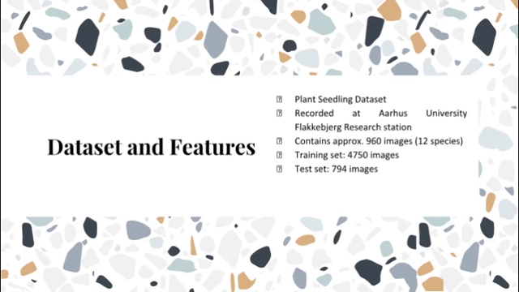This dataset comprises images from 12 different species, namely black grass, charlock, cleavers, common chickweed, common wheat, fat hen, loose silky bent, maize, scentless mayweed, shepherd's purse, small flowered cranesbill and the sugar beet. The images were taken at different stages of each plant's growth. The dataset is split into 4,750 images as a training set and 794 images as the test set.